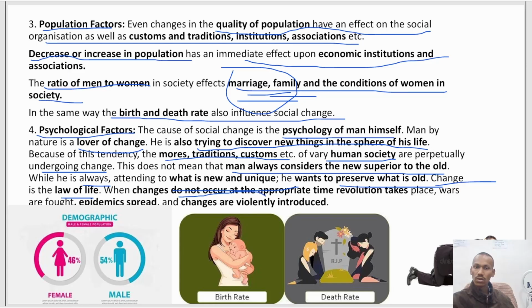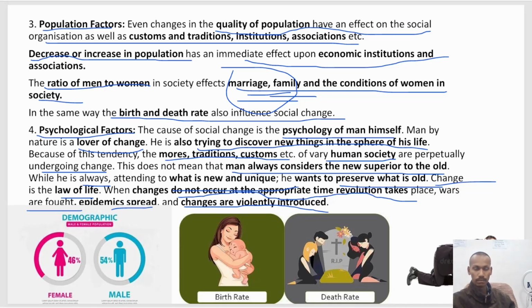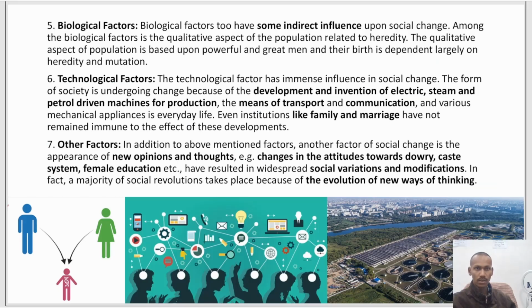When change does not occur at the appropriate time, revolution takes place, wars are fought, epidemics spread, changes are violently introduced. So when the changes that should be happening are not happening, revolution will take place, wars will be fought, epidemics will spread, and different kinds of things will happen. Now biological factors. Biological factors do have some indirect influence, right? Biological factors like heredity and evolution affect the qualitative aspect of population.